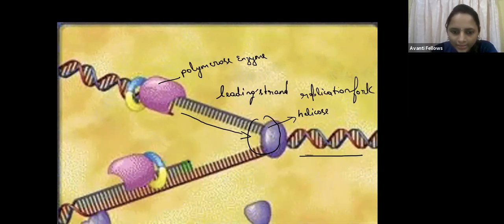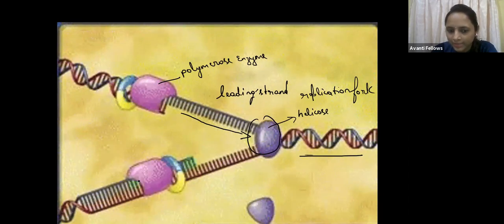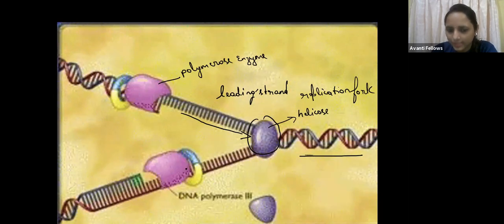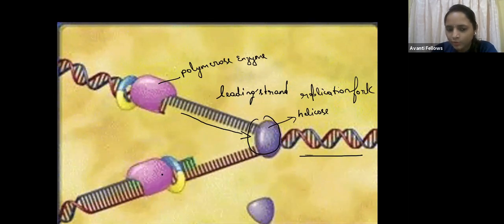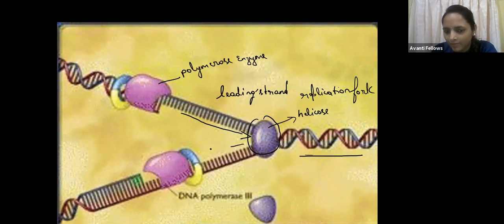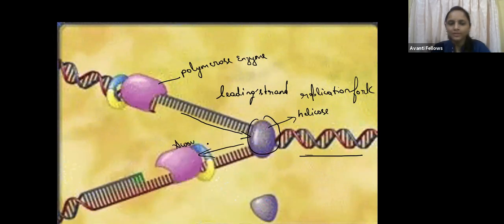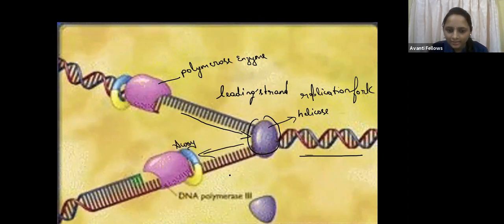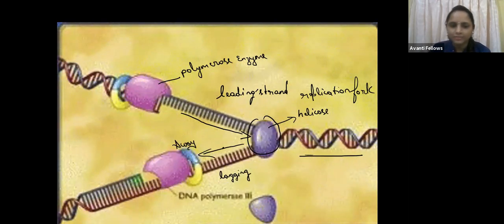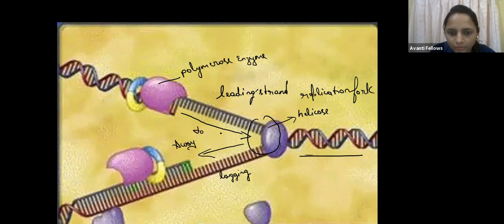Here you can see the lagging strand, where replication is discontinuous. The green color is the primer, synthesized by primase, and polymerase continues from it and then skips. Here it is going away from the replication fork. So this is a lagging strand. See here, guys: the lagging strand is away from the replication fork, and the leading strand is towards the replication fork.